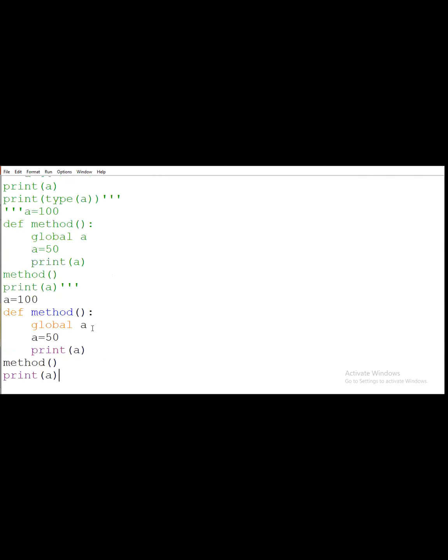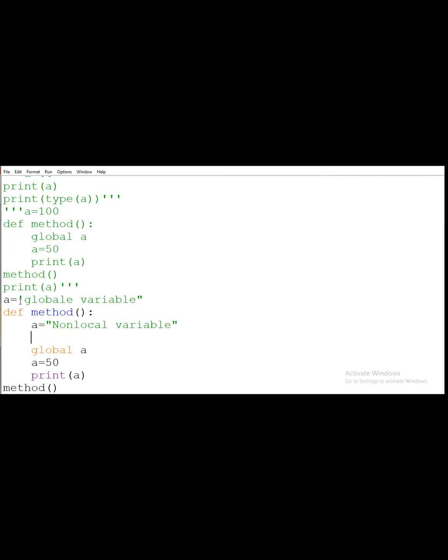Okay, now the same program we will see for the nonlocal keyword. So simply here I am writing one method. Just suppose I will replace it. It is a global variable. Here I define one method. In that method, I am taking one more A is equal to, here I am writing nonlocal variable.